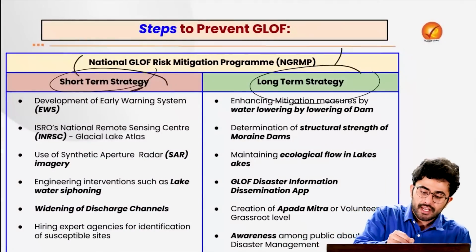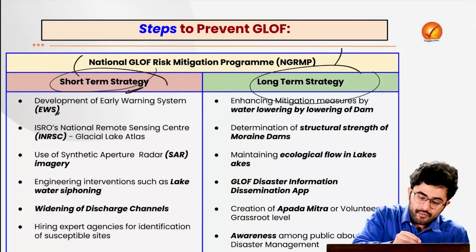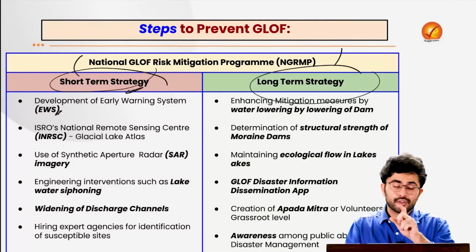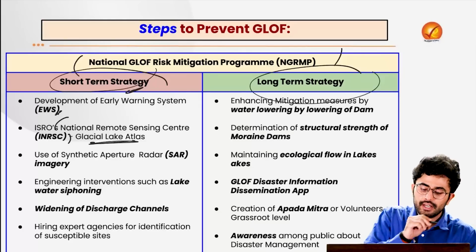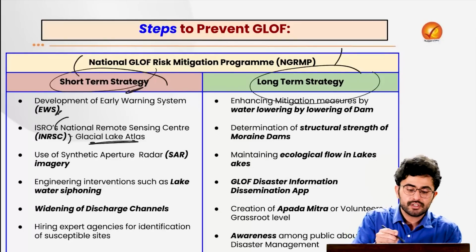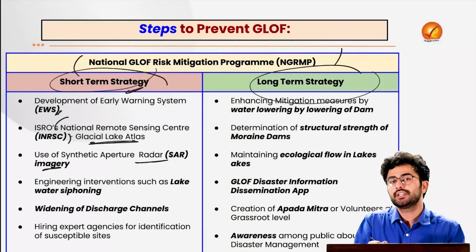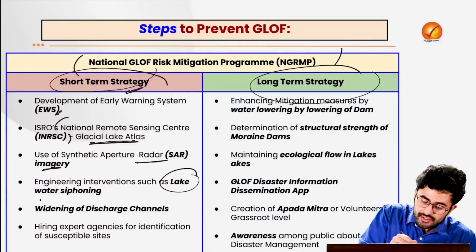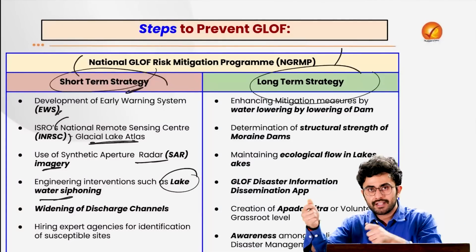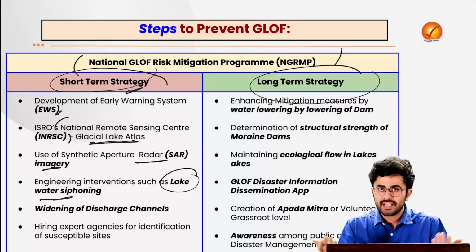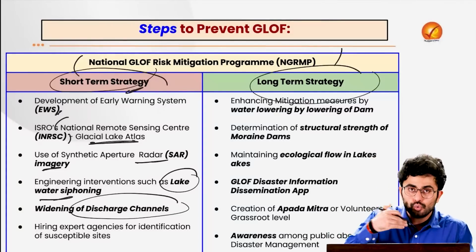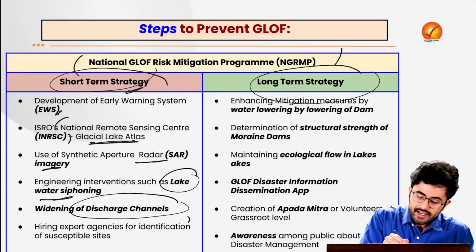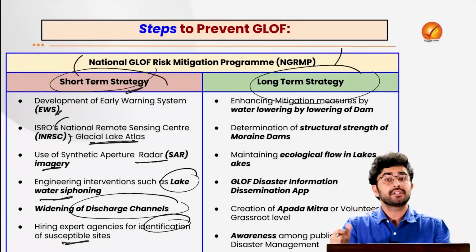These are the strategies which we can take in the short term for development of an early warning system, where we can use ISRO's National Remote Sensing Centre to create a kind of glacial lake atlas. We can use synthetic aperture radar imagery. We can do engineering interventions, for example lake water siphoning, so we can pump out the water from these lakes which has accumulated over a period of time. We can widen the discharge channels of these lakes. We can also hire expert agencies for the identification of susceptible sites.